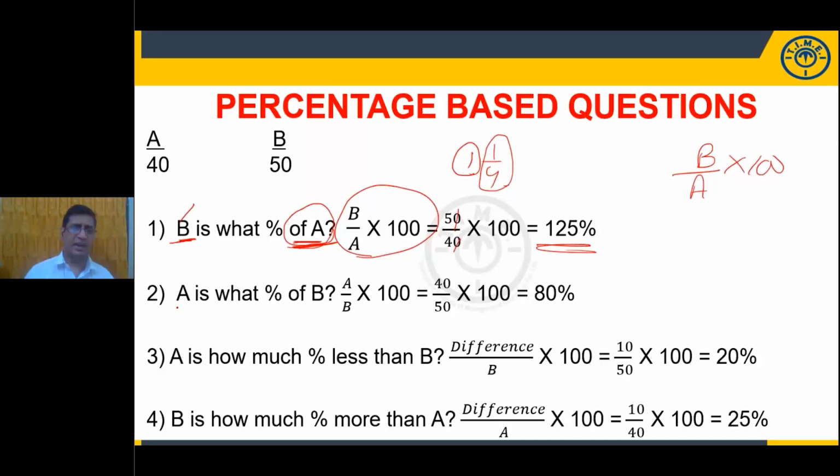In the same way, A is what percentage of B? So A by B into 100, and B will go on the denominator side. Simplify this, now 4 by 5. 1 by 5 means it is 20%. 4 by 5 means 4 times 20, it is 80%. Okay.